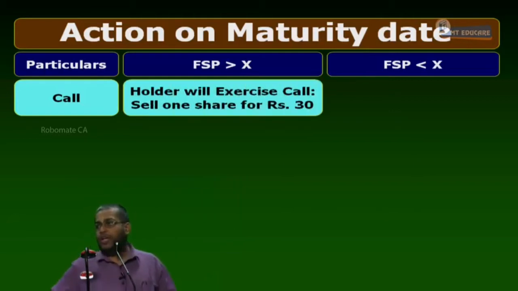Write down: holder will exercise call, hence sell one share for rupees 30. I am doing this out of obligation. I have an obligation to sell at 30 when he exercises it.